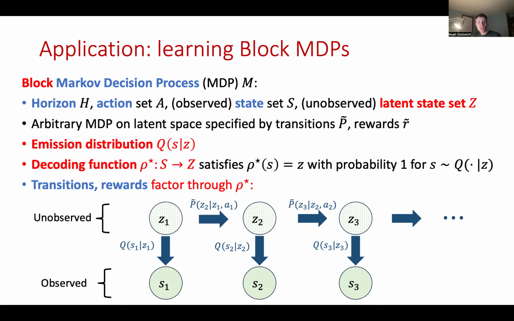And moreover, the transitions and rewards in the observed state space factor through the decoding function rho star. So you can think of a block MDP as being somehow analogous to a hidden Markov model, where each latent state produces its own distinct set of observed states. And moreover, the distributions of these observed states given latent states are conditionally independent given the latent states.